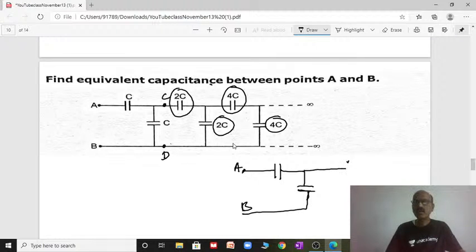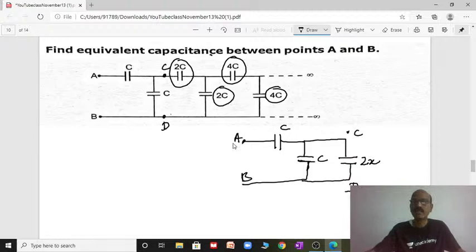Now I can complete this C point, and this is point D. I have taken this as 2x, since it is repeated twice, because every capacitance becomes 2 times compared to AB. That's why I closed it now. Now we know that after simplifying, 2x and C are in parallel and C are in series. So you will get the same as the previous one we solved. You go ahead and you will get that answer.